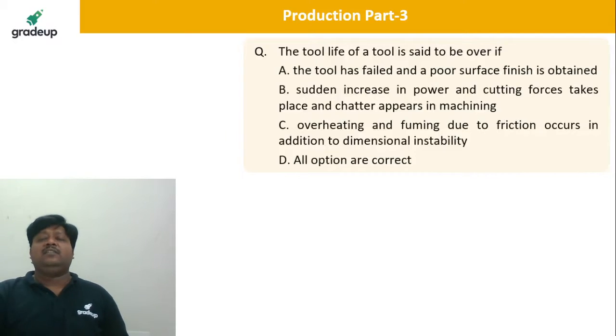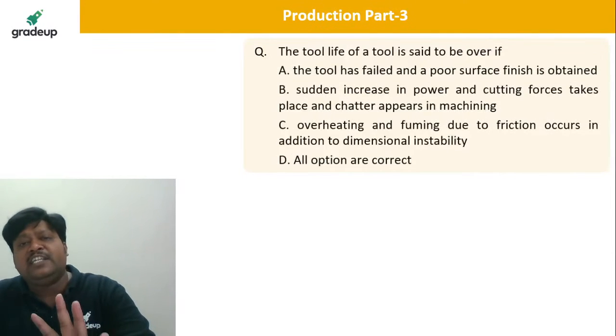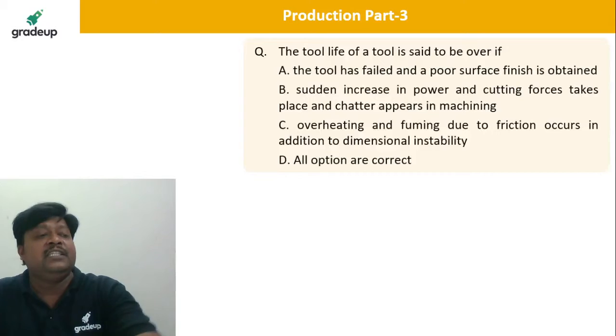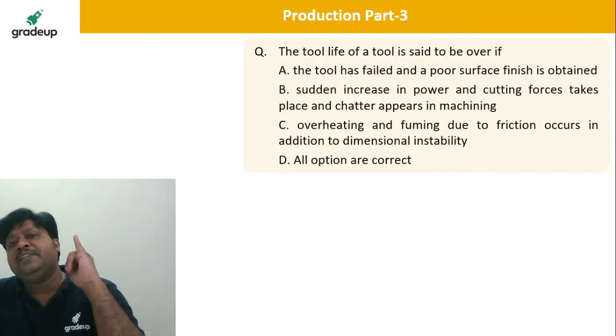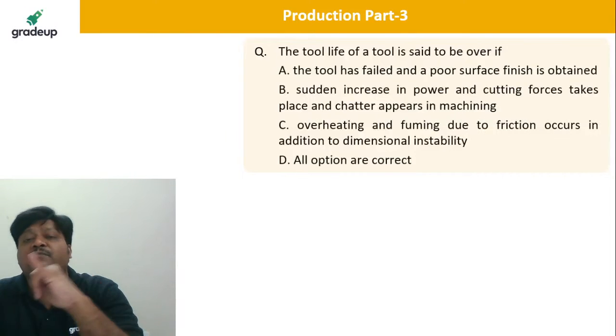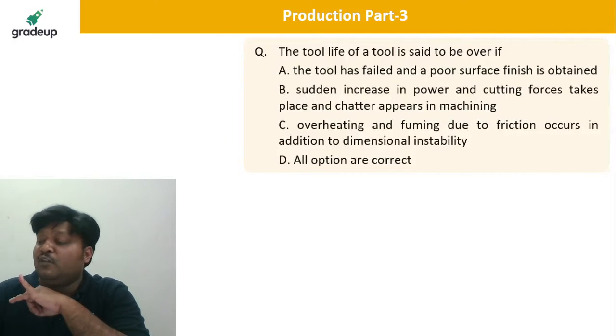So dear students, whenever you decide whether your tool is failing or not, there are certain things you observe. One is that the produced surface finish suddenly deteriorates. If you suddenly get a poor surface finish, there are chances your tool has failed.